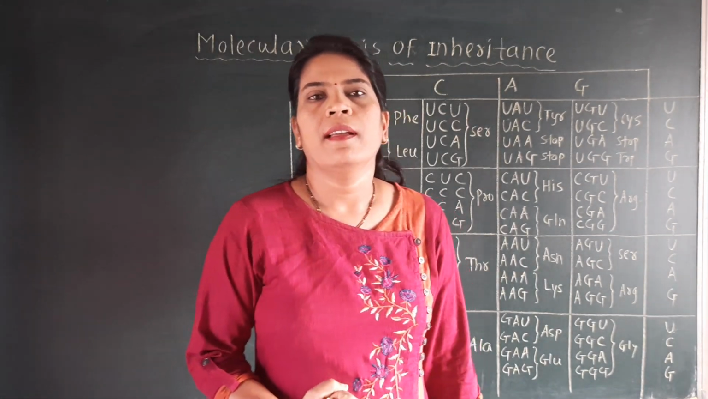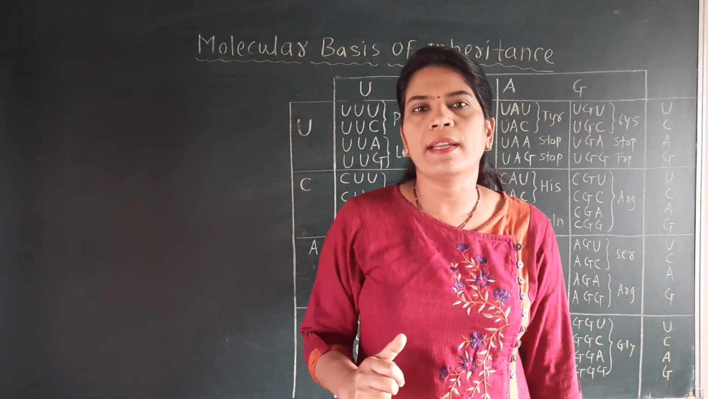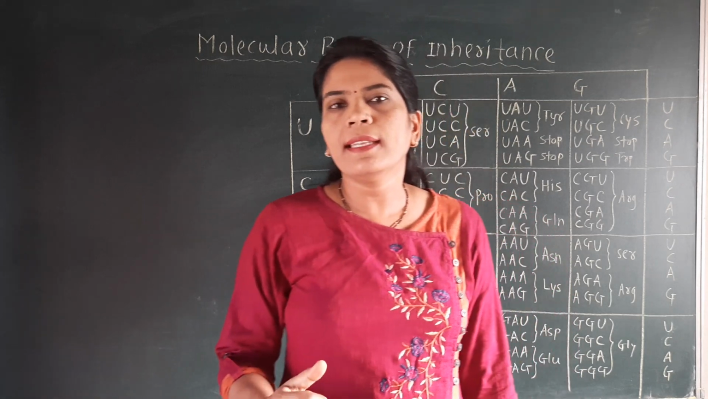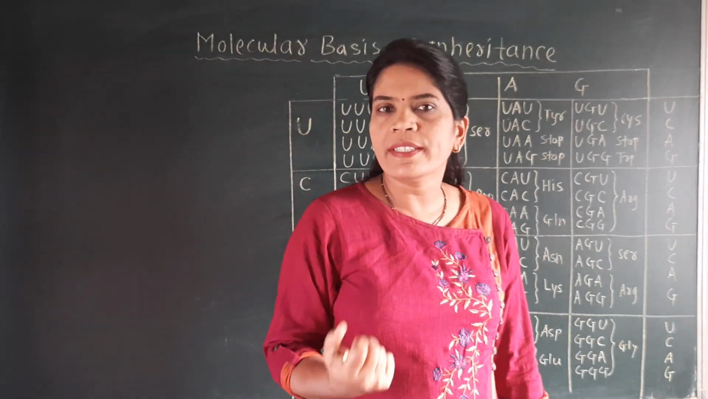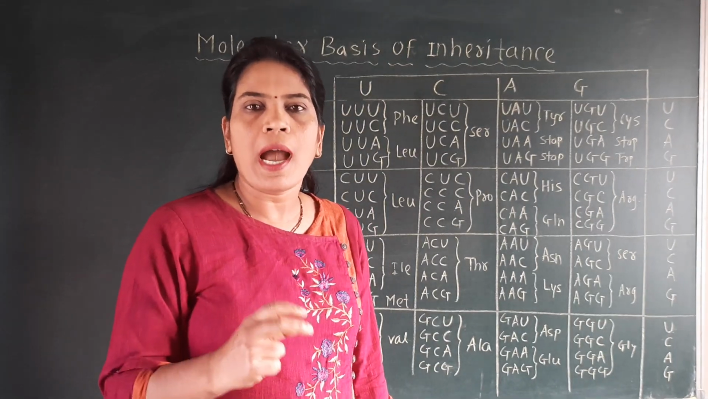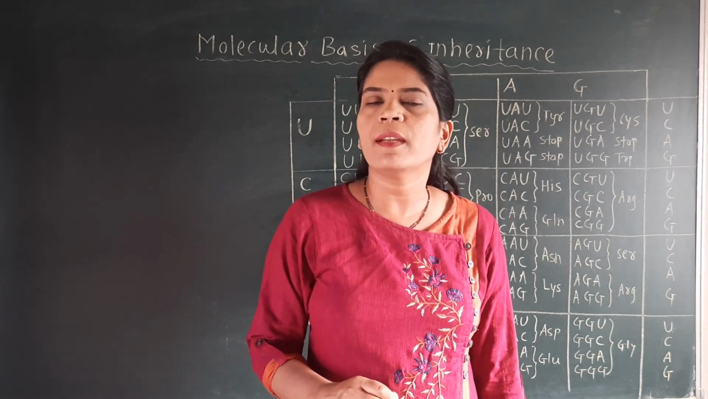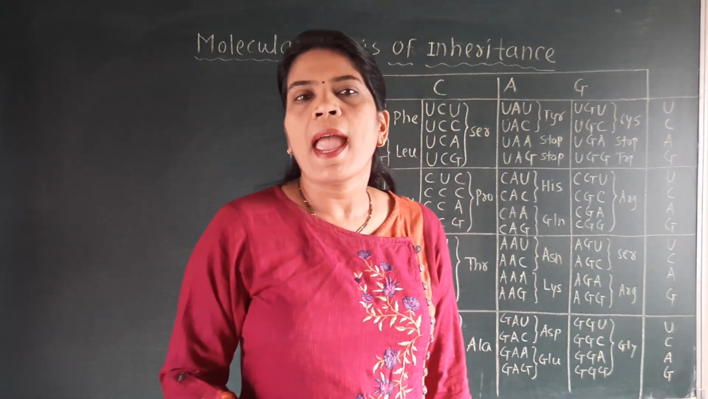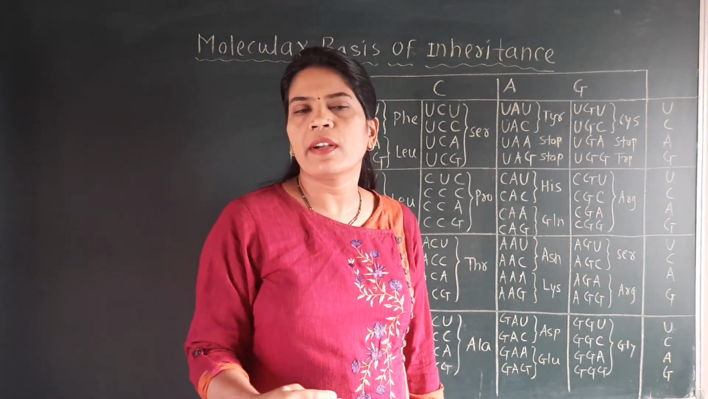Hello students, in the last lecture we started the topic of genetic code, and in that we saw what is meant by codon, which different scientists contributed to the discovery of the codon, and how 64 codons code for the 20 amino acids by making triplet codons. Some properties or characteristics of the genetic code we have already discussed.